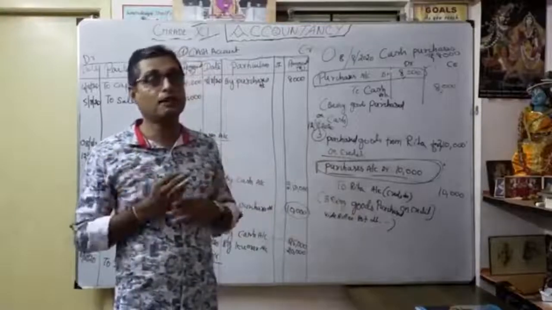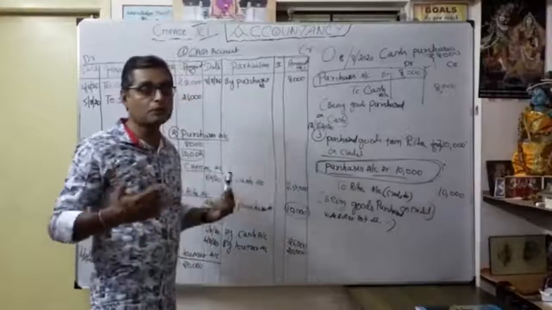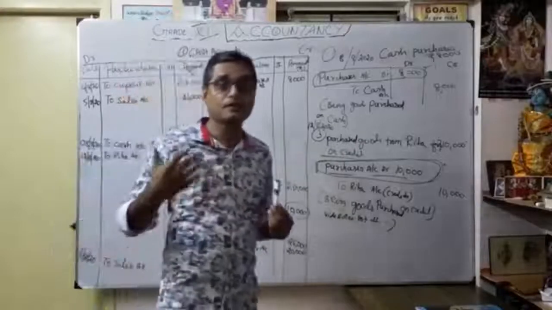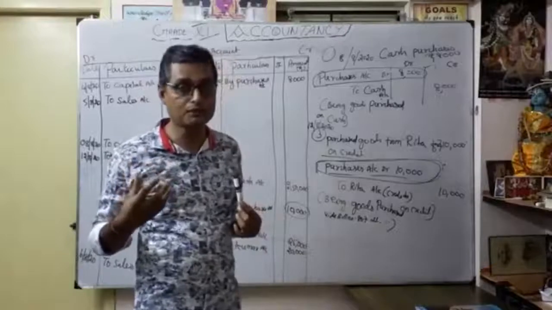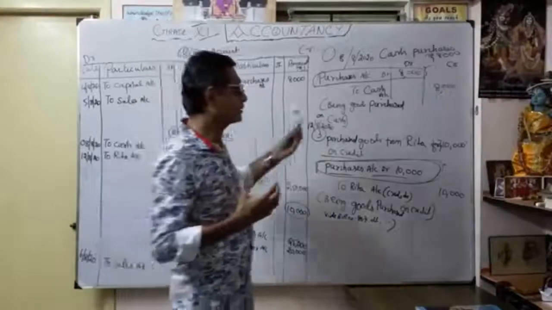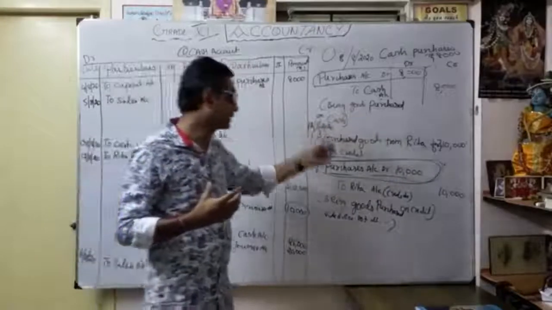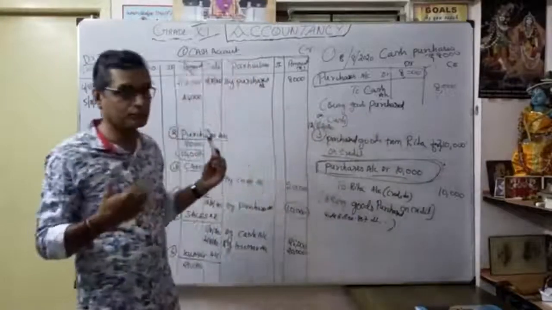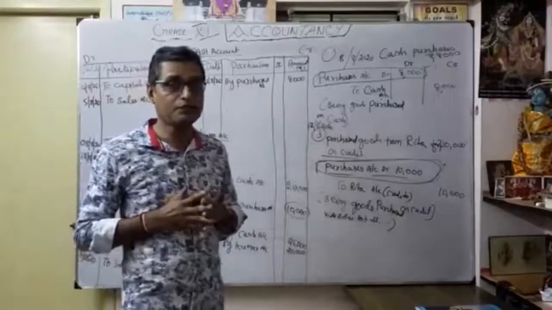What is the meaning of balancing? I hope that you understood this session. It's a very important one. Please watch this video 2 or 3 times, keep on watching 2 or 3 times. Then only you can understand the posting of the journal entries to ledger. I mentioned some 5 examples. Likewise, you can see the examples in the book also. Thank you very much.